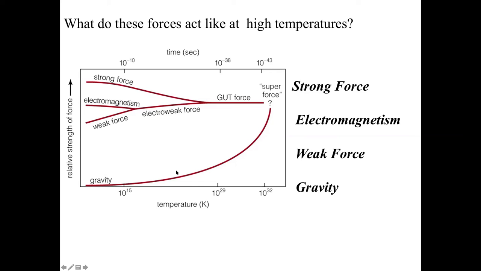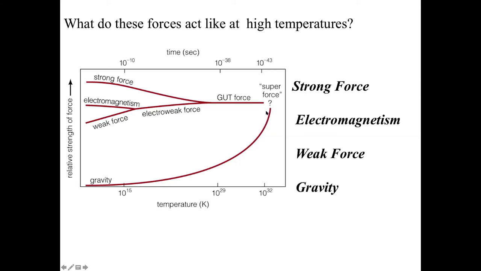We think, if we go back far enough, that gravity and these other forces should all merge to form a single superforce. But we have no idea how the physics of that works. At this point in time, gravity is incompatible with these three other forces. So the big question mark here is, this is why we don't know.